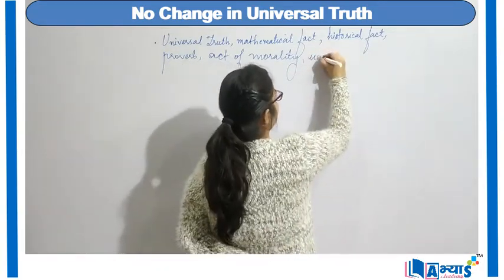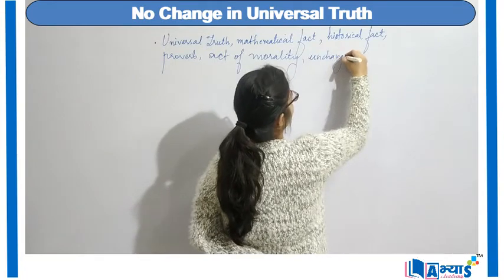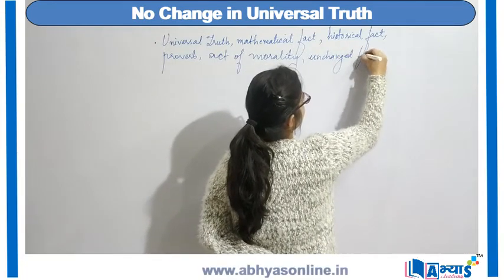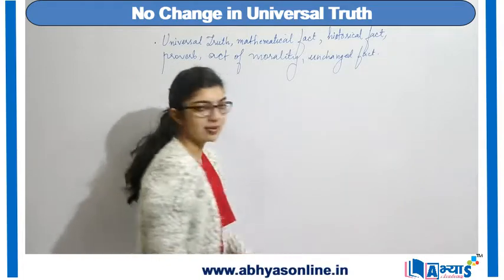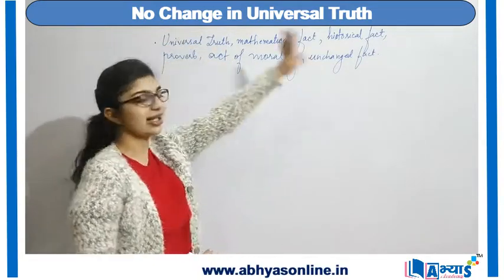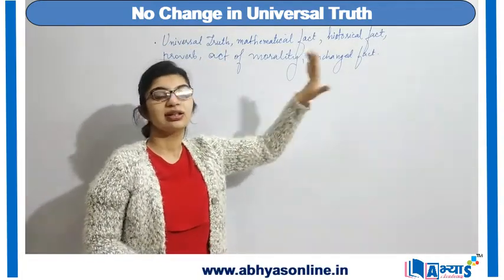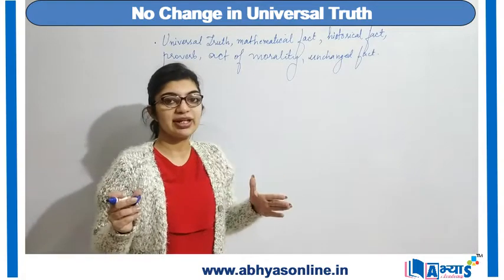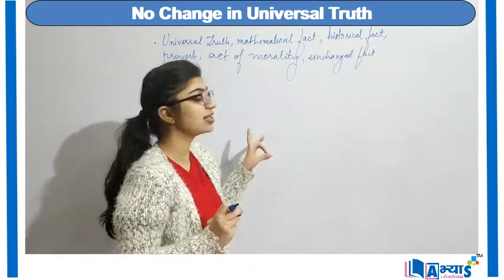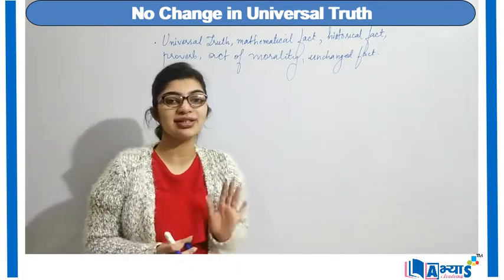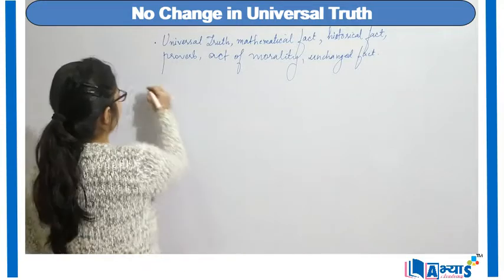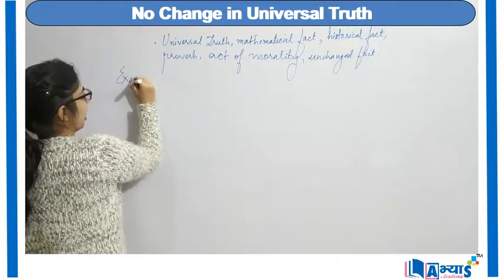So it can also be an unchanged fact. So whenever a statement contains any of these, then the tense of the sentence does not change, it will remain the same. Let us understand through some examples.